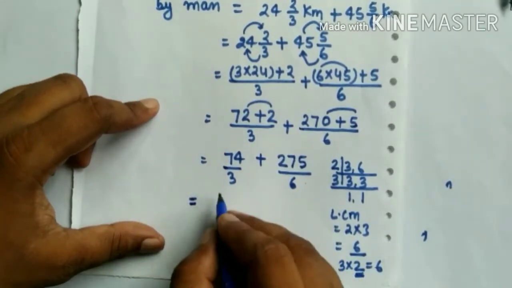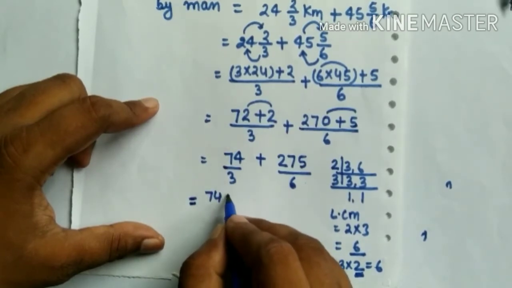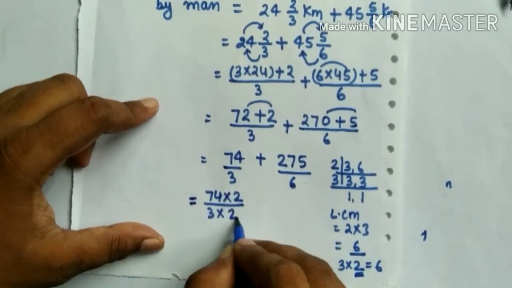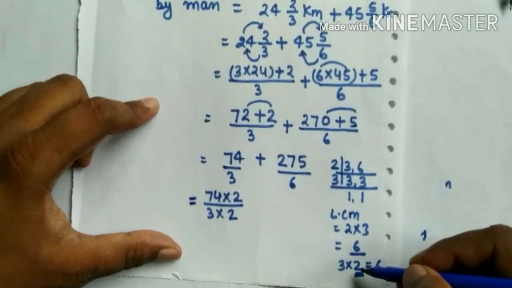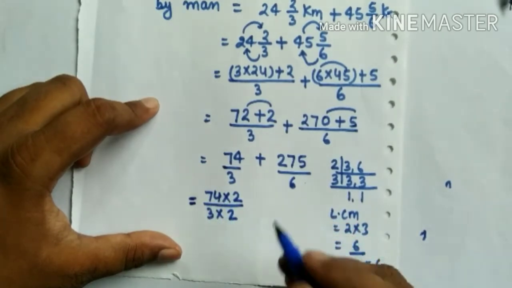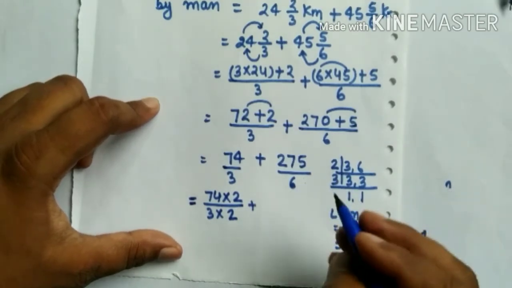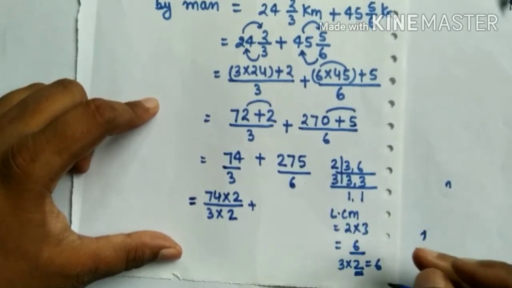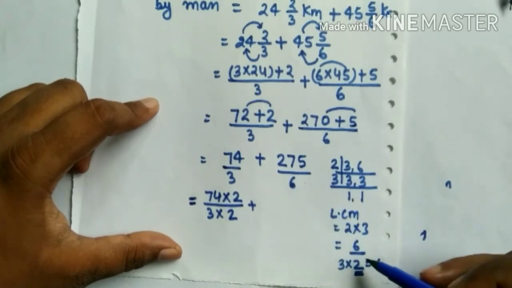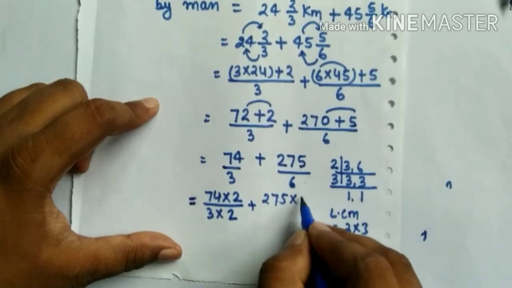Then we can write 74 into 2 over 3 into 2. It means that we have to multiply by 2 in numerator and denominator for finding the same denominator. And here we know that 6 1 is 6, therefore we multiply by 1 in numerator and denominator.